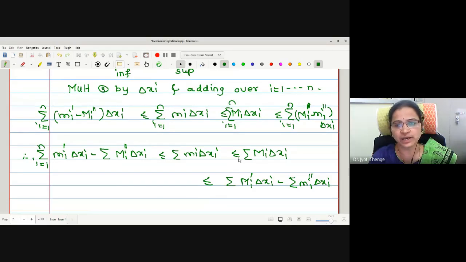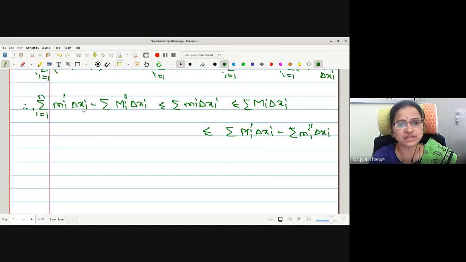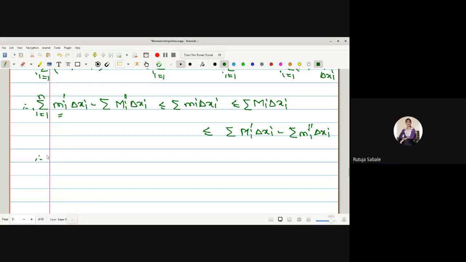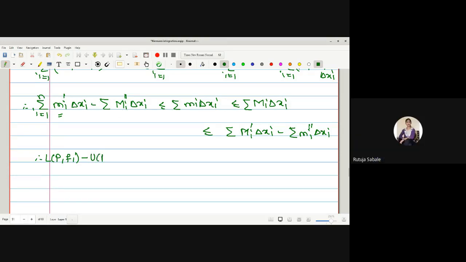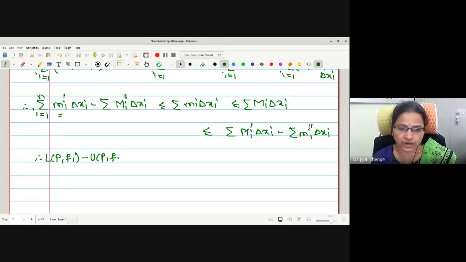Is this point clear? Now every sum represents something. Can you tell me the sum values? This is the lower sum with respect to f1. What about this? This is the upper sum with respect to which function? U(P,f2). Good, f2 function.